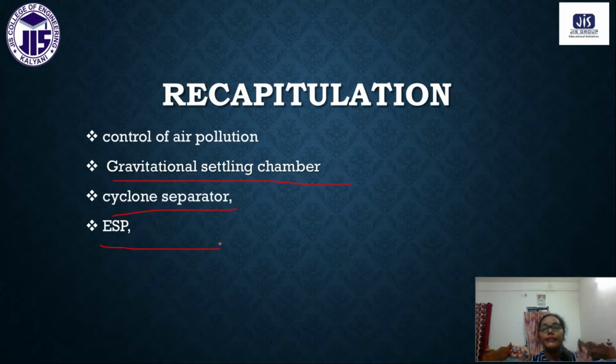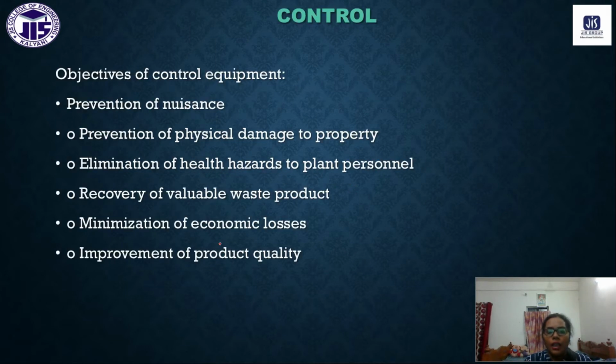Electrostatic precipitator is very important, because through it we can remove particles having a size of 0.1 micrometer to 1 micrometer. Very small particles we can remove by this electrostatic precipitator.